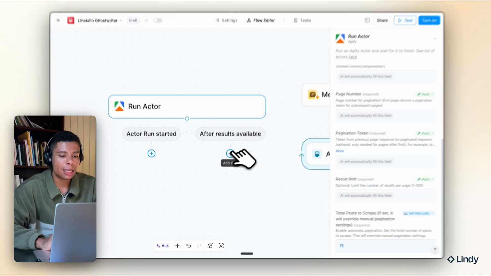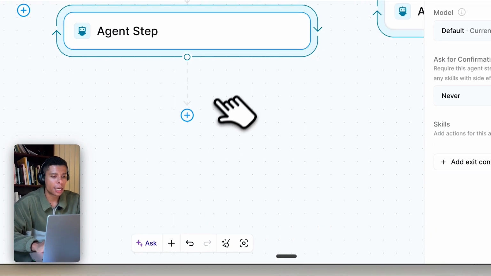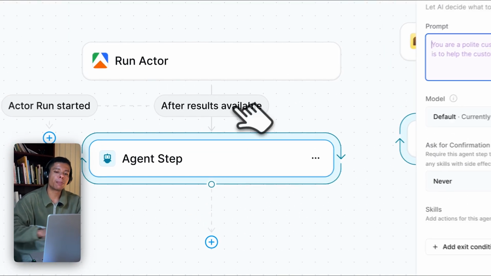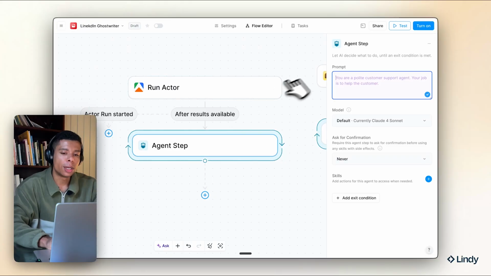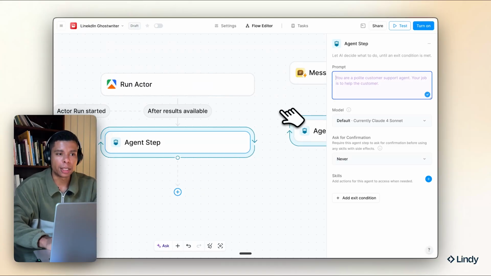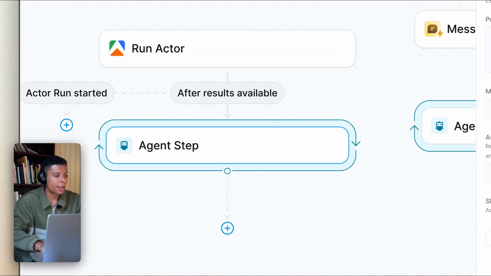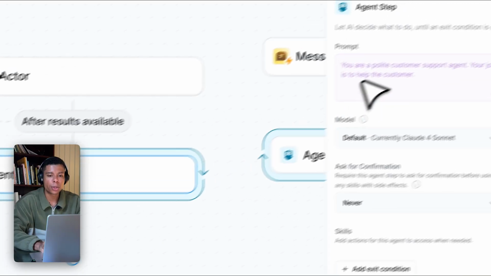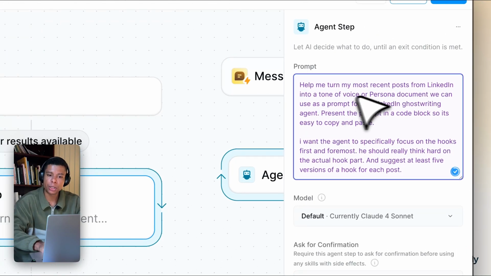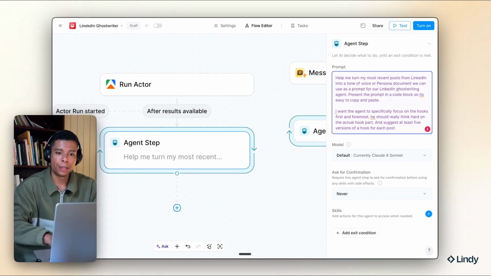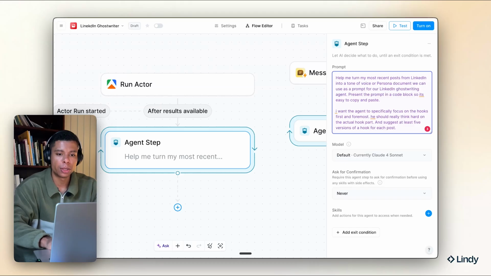Now, next is I'm going to add another agent, which is supposed to help me write the ghostwriting prompt for me. And I have prepared a very simple prompt for this, which is: help me turn my most recent posts from LinkedIn into a tone of voice or persona document we can use as a prompt for my LinkedIn ghostwriting agent.